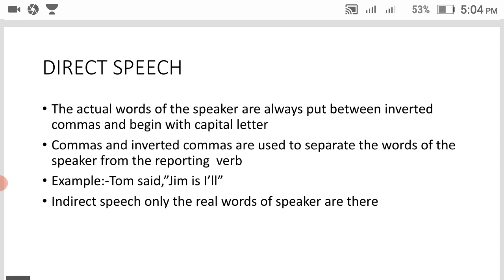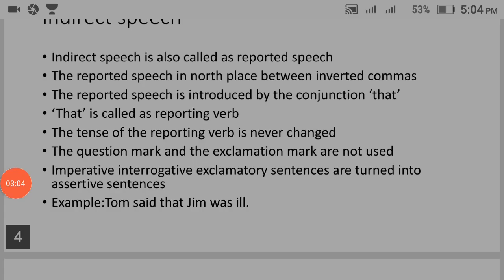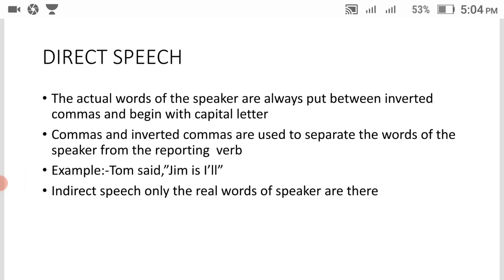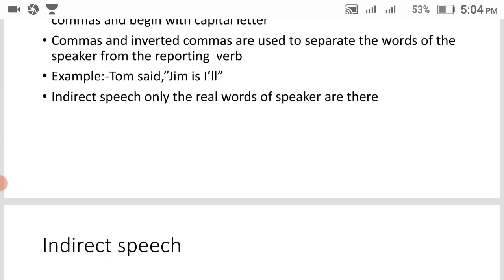Tom said, see, I will show you here what the reporting verb is. Reporting verbs come in indirect speech, don't worry. Example: Tom said Jim is ill. It is an example of direct speech. This speech is in direct speech.